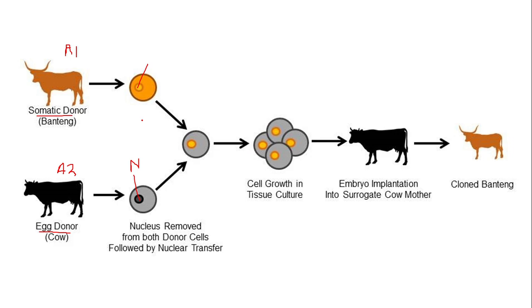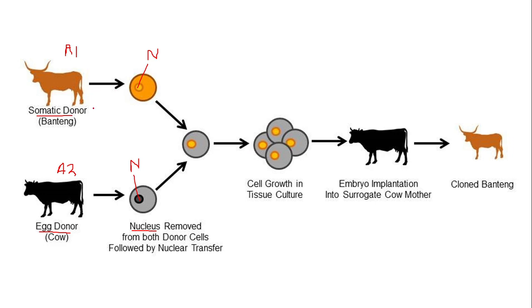So we will take the somatic cell from that animal of which we want to make a clone, the one in which we have the desired properties. The nucleus of the egg cell will be removed and then discarded. It is of no use.